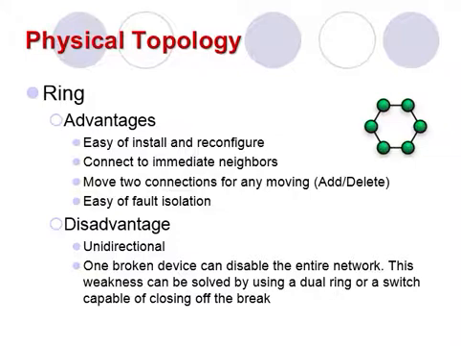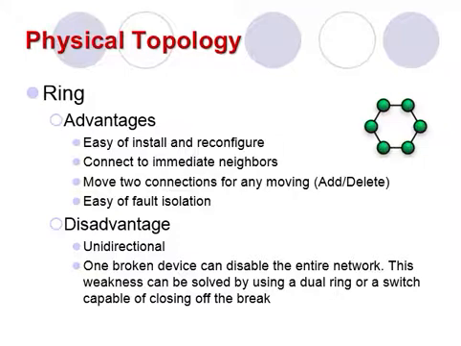However, there are some disadvantages as well, which is that unidirectional traffic can be a disadvantage. In a simple ring, a break in the ring can disable the entire network, because every device is dependent on the devices on either side.